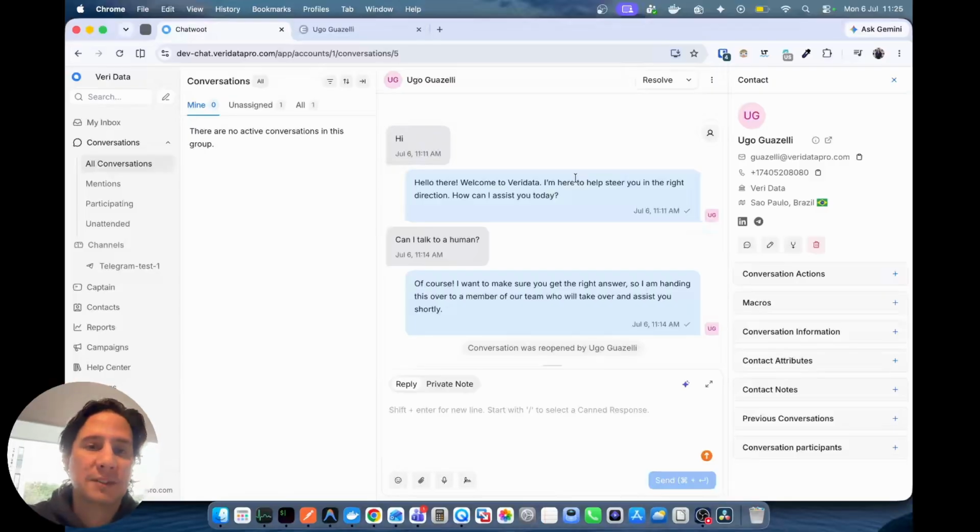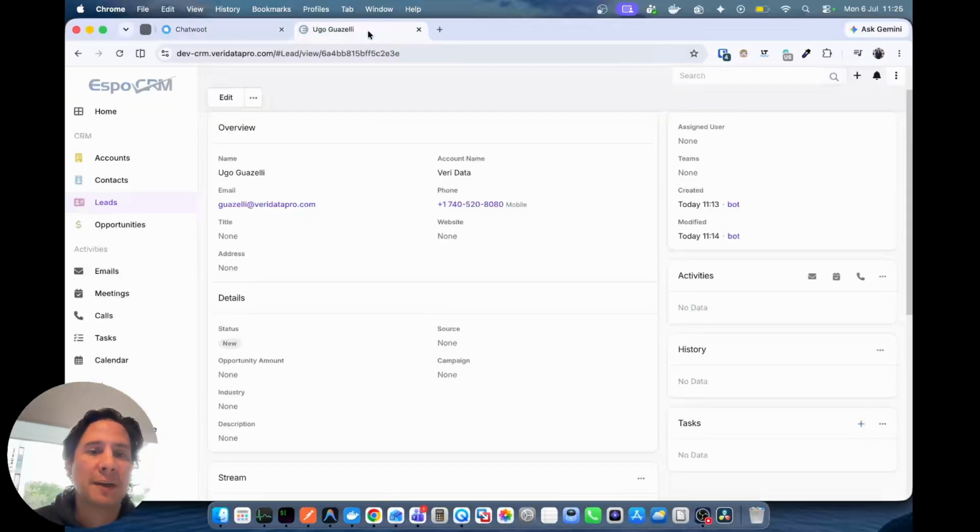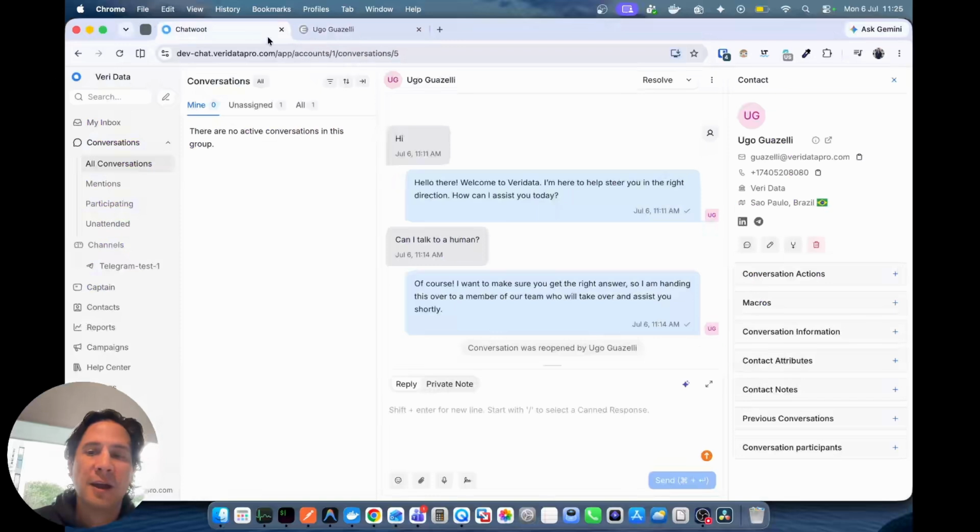So let's check one example. A client of mine contacted me and he was asking for information about my company. I have an integration that connects my chatbot to my Expo CRM. So every time that I update some information about the client, it will reflect in Expo CRM. For example, I'm gonna change or update the email from veridatapro.com to veridata.procom.br.